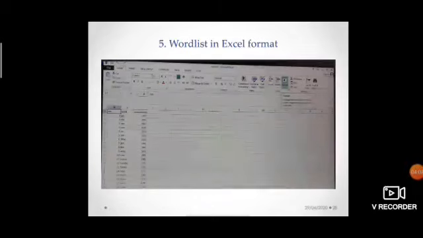Moving further, this is a word list file. This word list is also a CSV file, which is used to compare the words from the training module and the testing module. For testing also, we need this word list to compare these words with the word list built with the testing dataset.